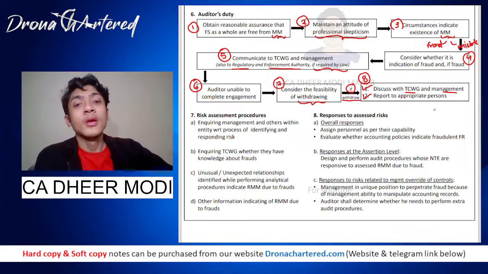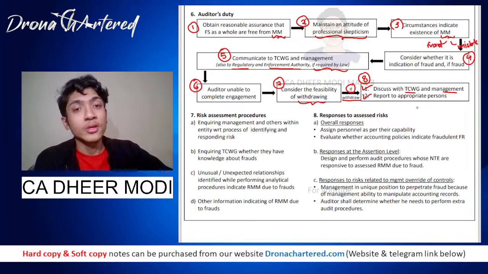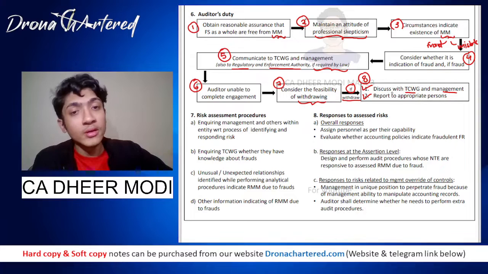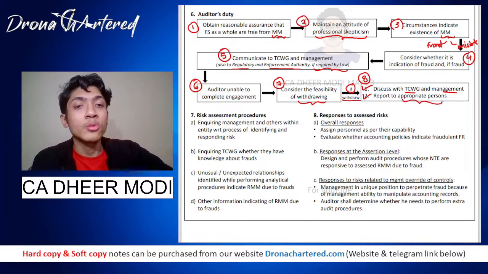For example, in case of public sector units, when the CAG appoints the auditor and the auditor in such a case is not able to do the audit, then he will have to inform the CAG. So the CAG will be the appropriate person over here.